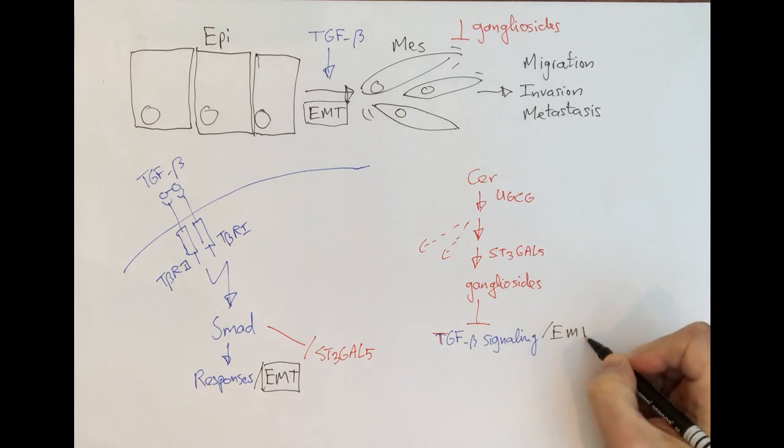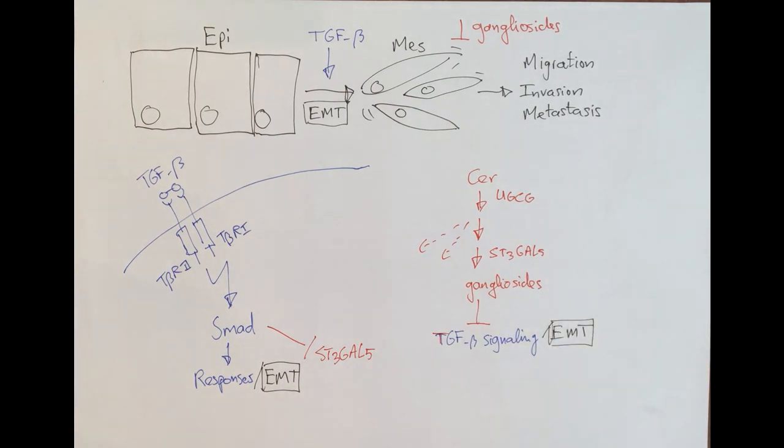signaling and TGF-β-induced EMT. When we inactivated the enzyme UGCG and thereby blocked the synthesis of all glycosphingolipids, we found that TGF-β signaling and TGF-β-induced EMT and metastasis were enhanced. In contrast, ectopic expression of ST3GAL5 inhibited lung cancer cell invasion and metastasis.